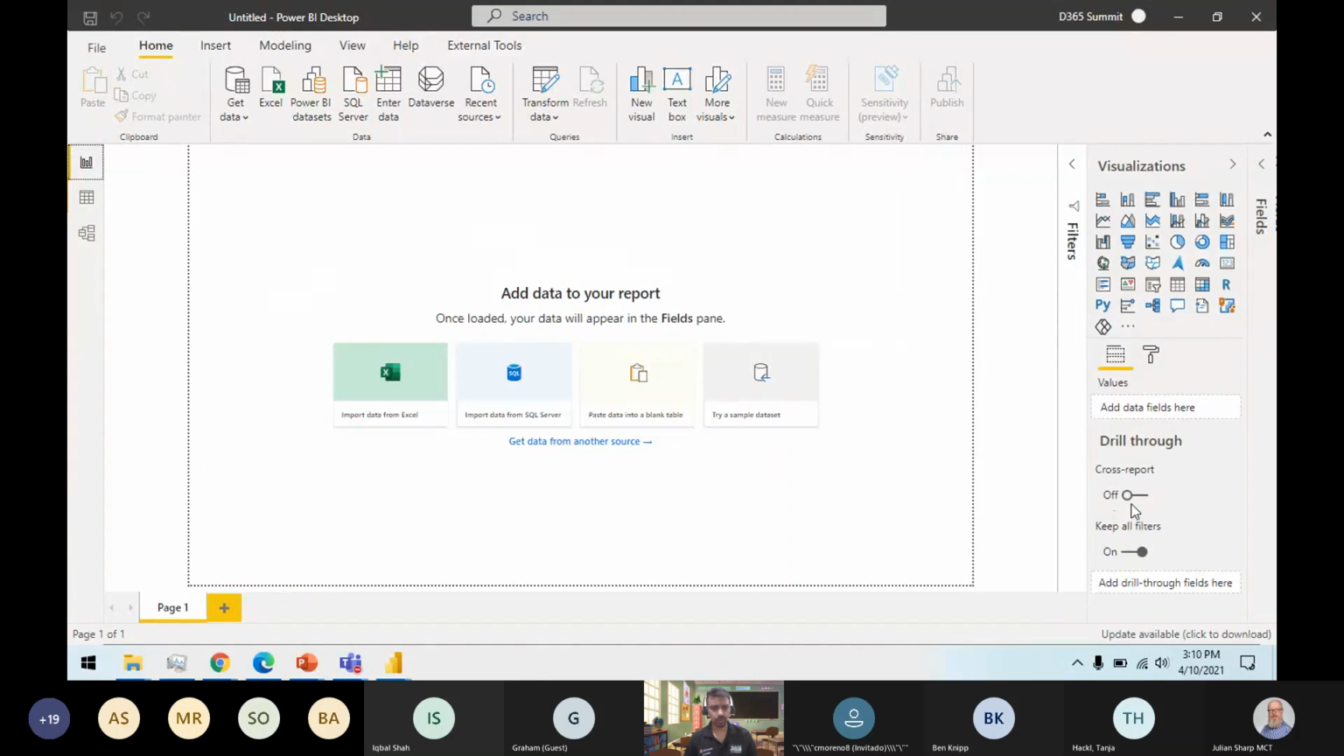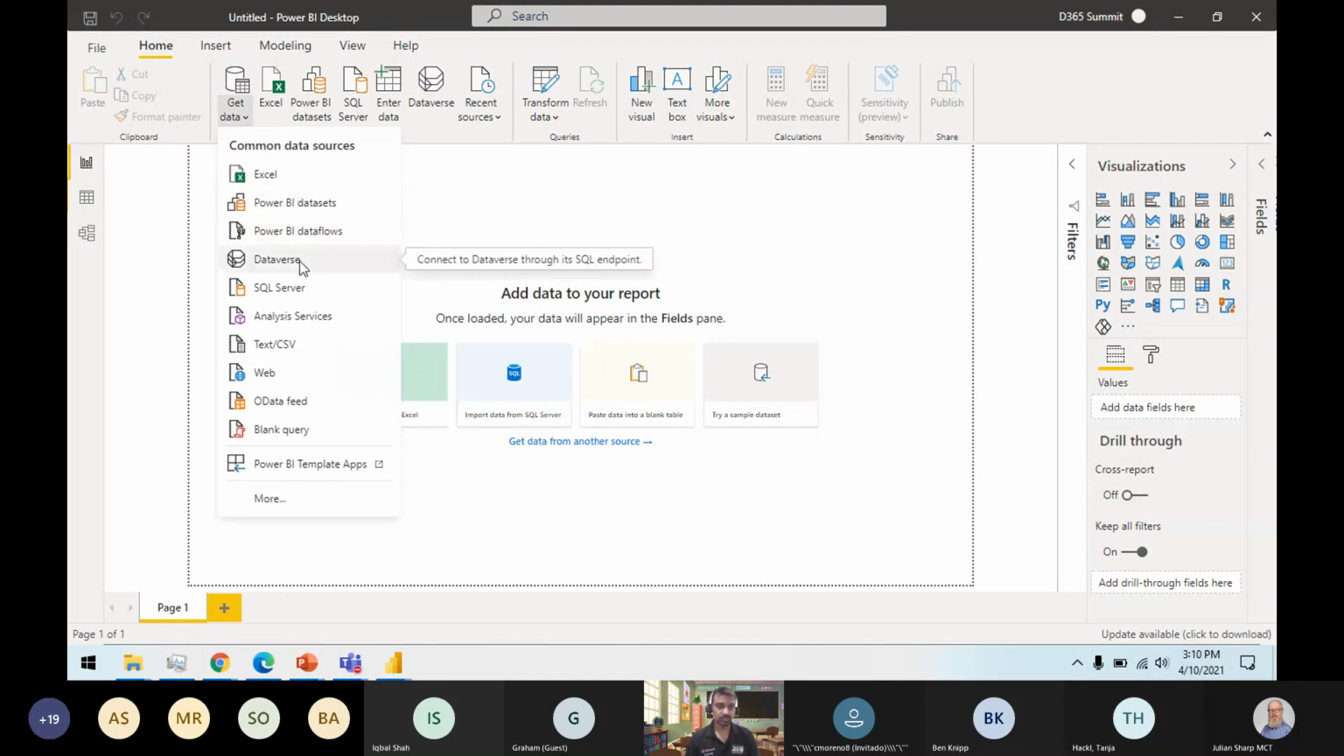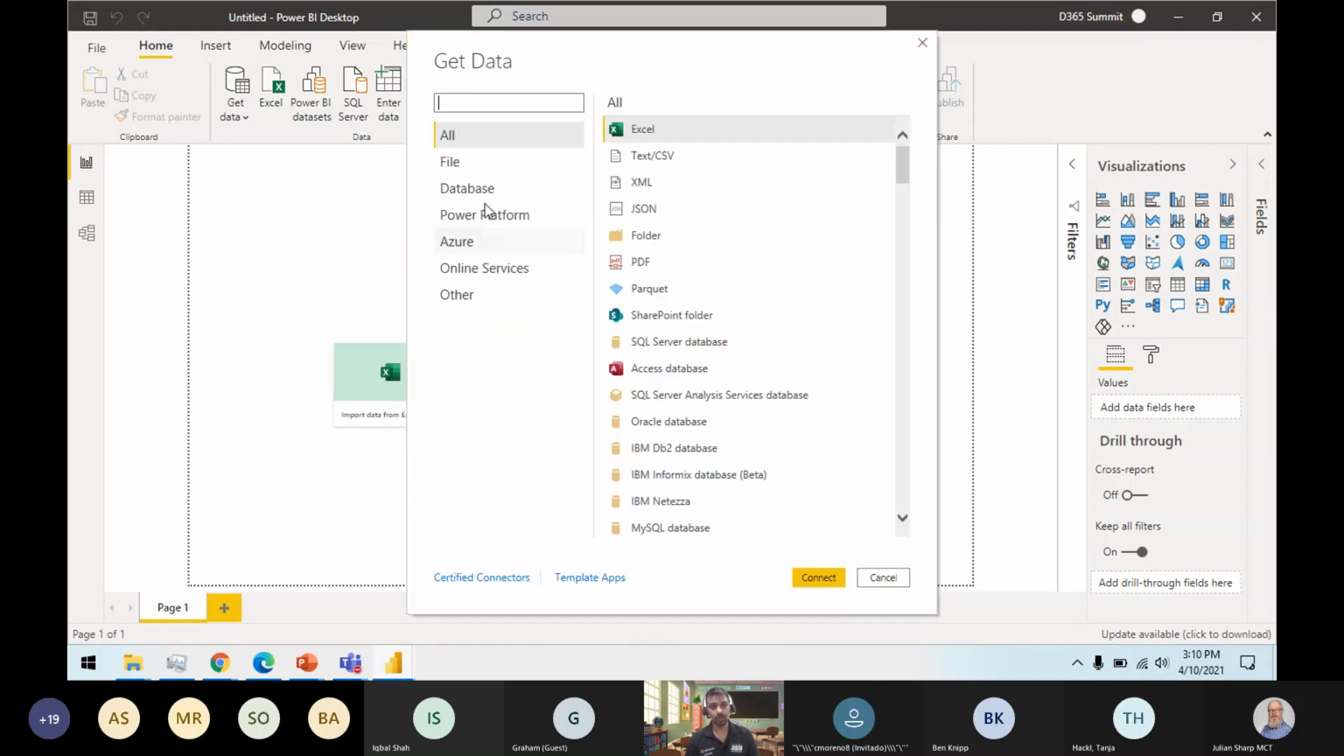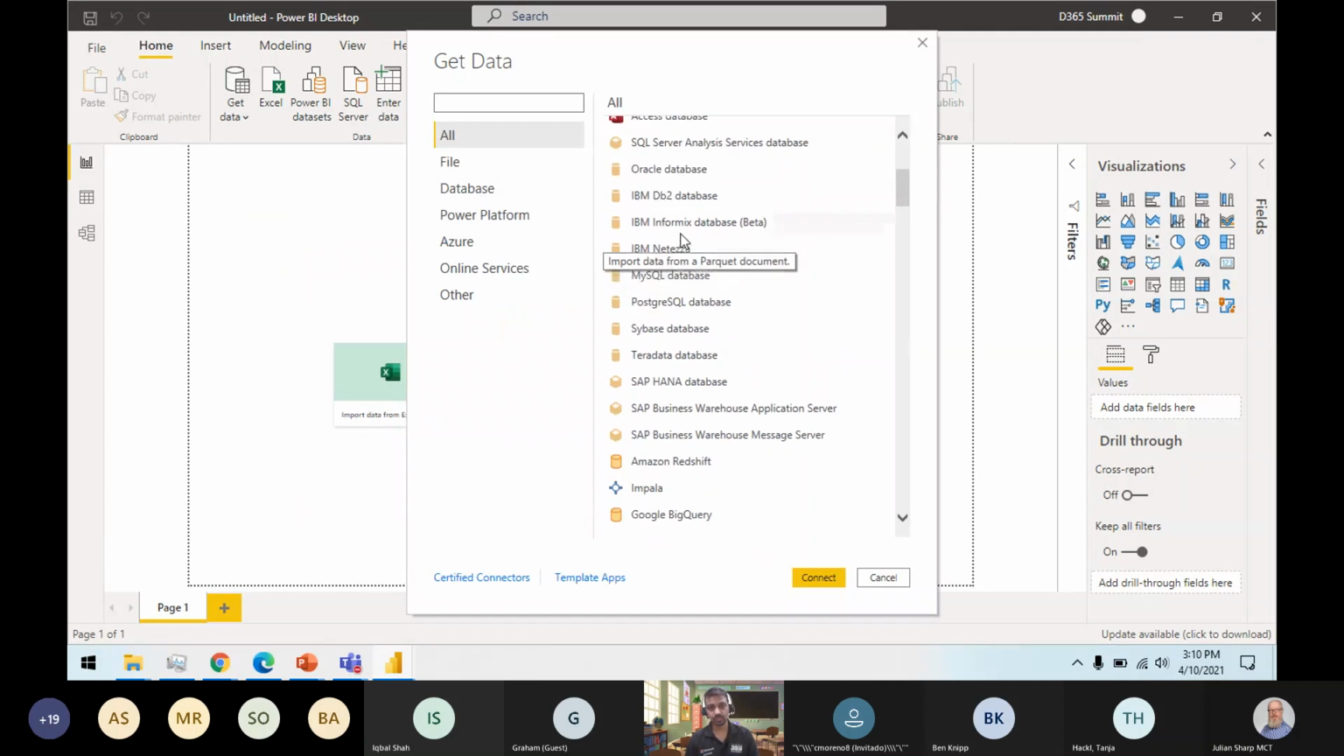If you see the home screen, when you open the Power BI desktop application, this is the place where you design your Power BI reports, where you model and prepare. Usually some default connections are there: from Excel file, import from SQL Server, import from a blank table, or try a sample data set. If you click on Get Data, you will have the list of different data sources which you can connect. And if you go to the More option, you will have a grouping available, and you have more than 200 data sources which you can connect.